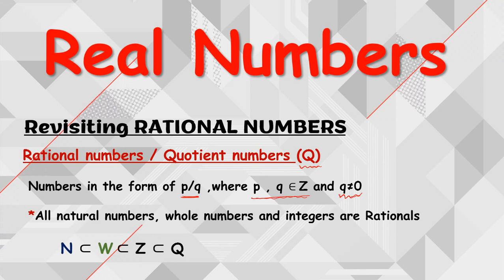Now we have already learnt in the previous videos that all natural numbers, whole numbers and integers are rational numbers. So from that we can say natural numbers are a subset of whole numbers, which are a subset of integers, which are a subset of rational numbers. Subset means each and every number present in natural numbers will be present in rational numbers. In the same way all the whole numbers and all integers are present in rational numbers, right? Now let us recall what we have learned in our previous classes.